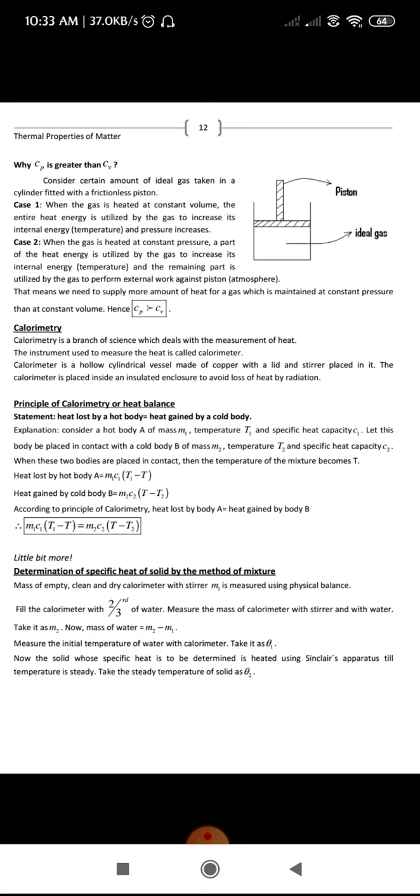Any doubts, students? Do you have any doubts? Please do ask. Don't hesitate.